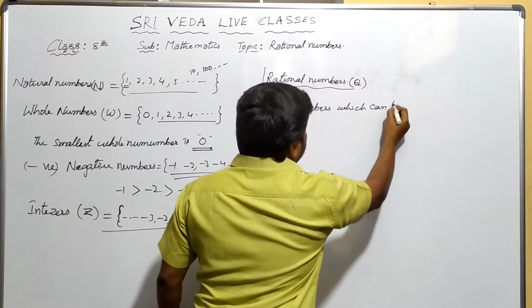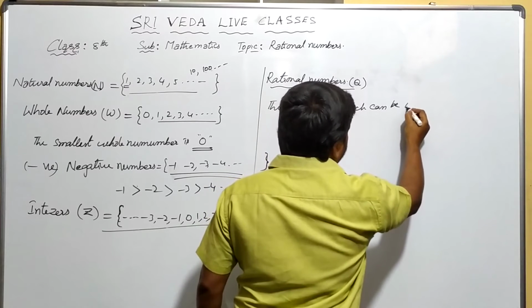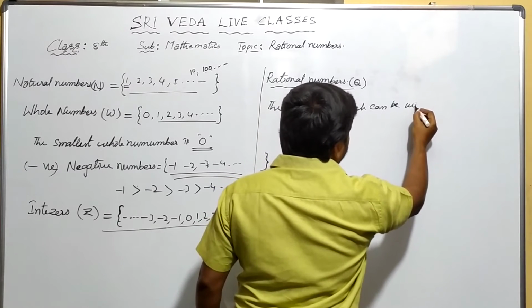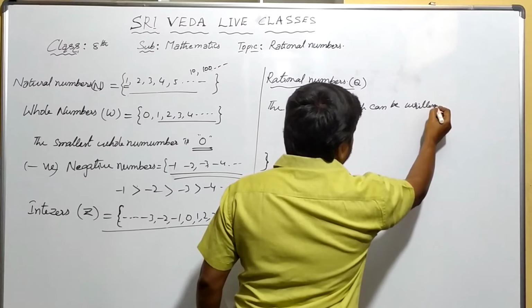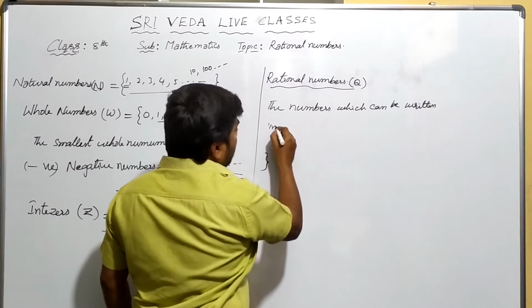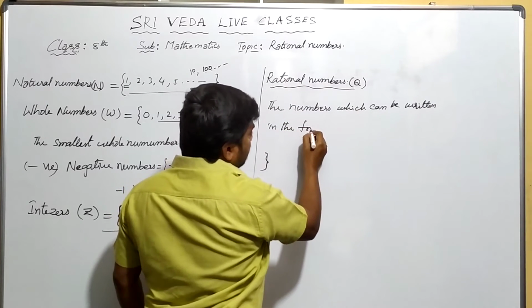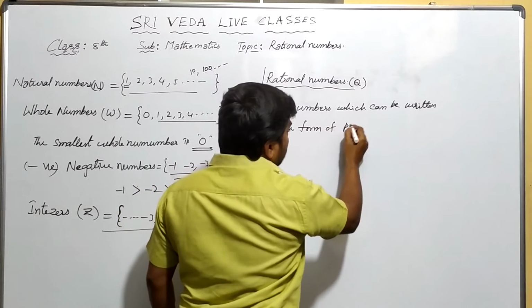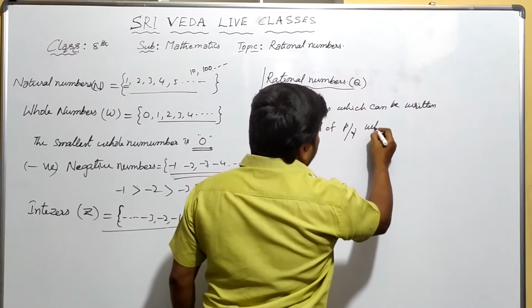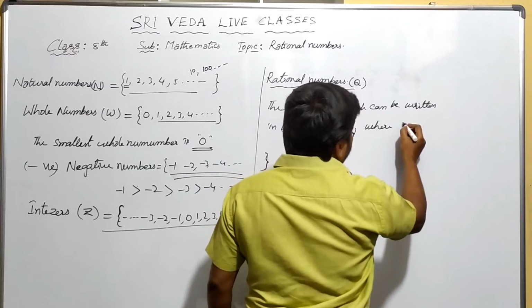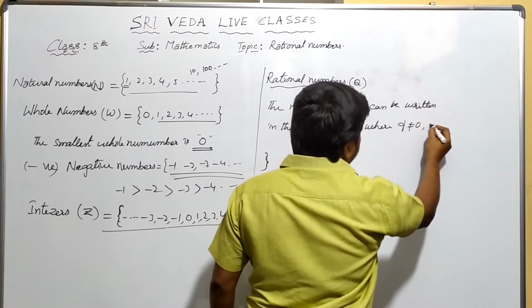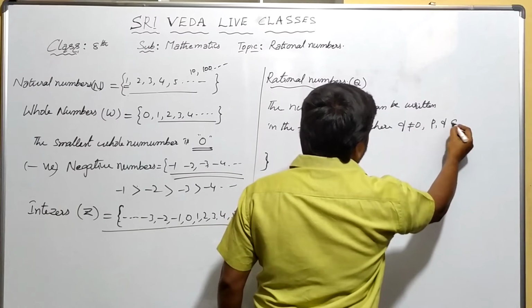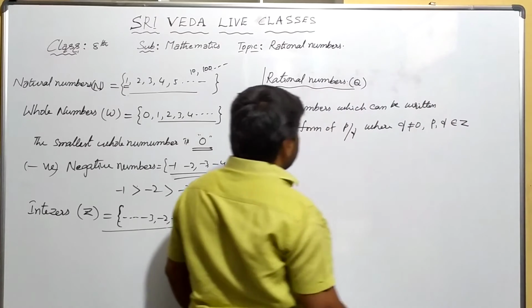which can be expressed, or which can be written, in the form of P by Q, where Q is not equal to 0, and P comma Q belong to integers.